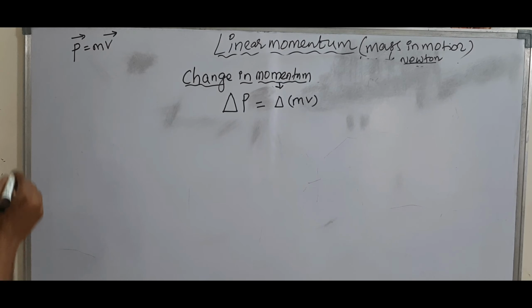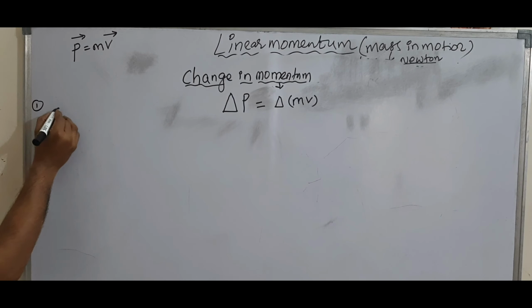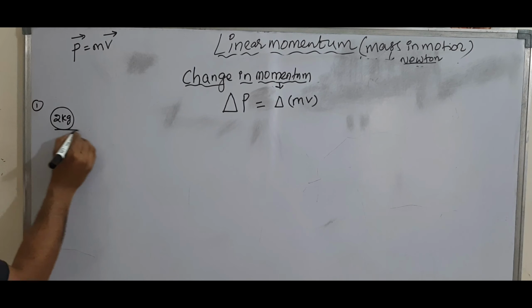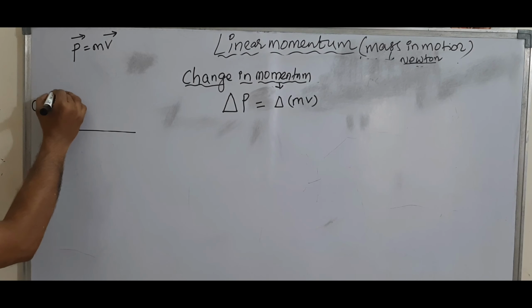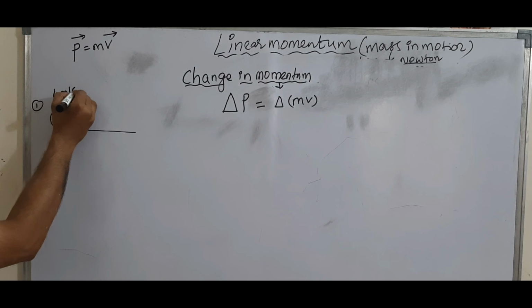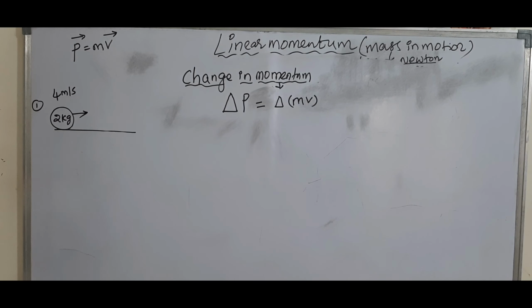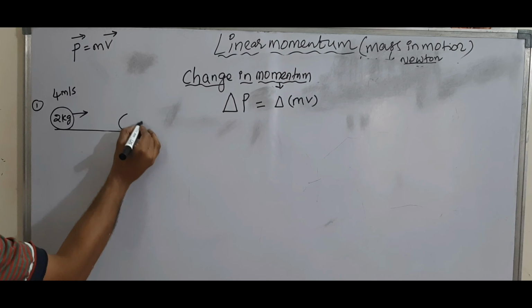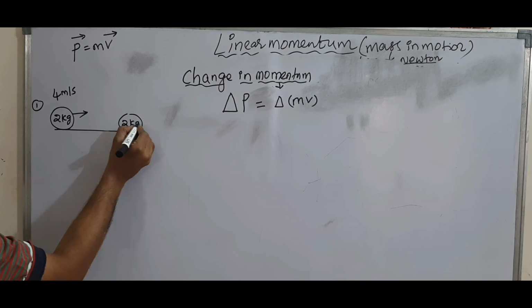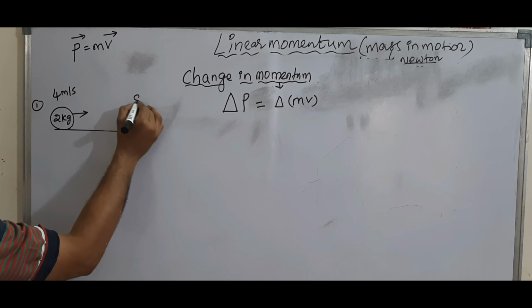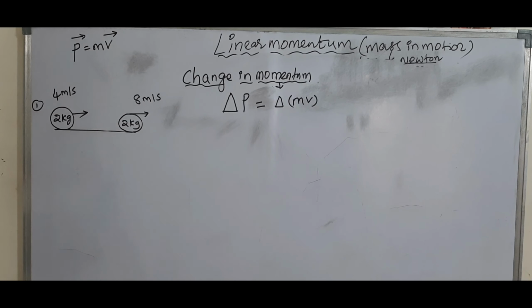See here, example 1. Suppose a body of mass 2 kg, initially its velocity is 4 meter per second. It is moving with a velocity of 4 meter per second. After some time, its velocity changes to 8 meter per second, if you apply force.